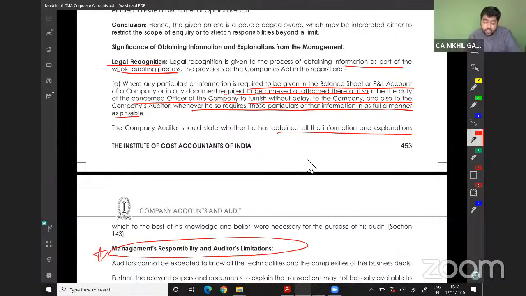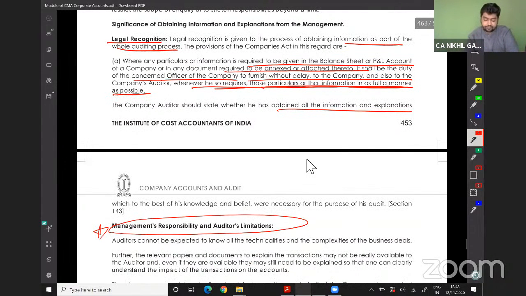it shall be the duty of the concerned officer of the company to furnish without delay to the company, and also to the company auditor whenever he so requires, those particulars or other information in the fullest manner possible. In simple words, if you are disclosing any kind of information, the supporting documents should be available and you should provide the same to the auditors of the company.